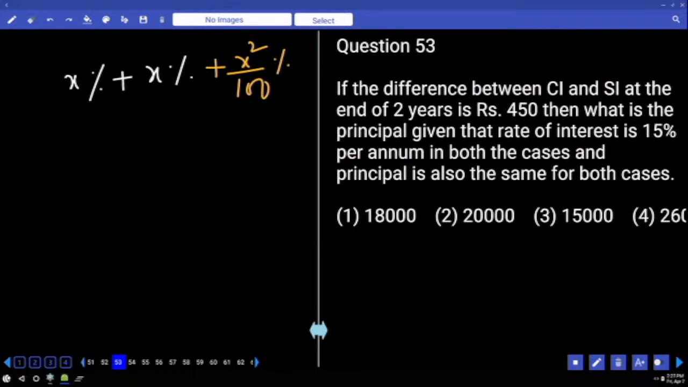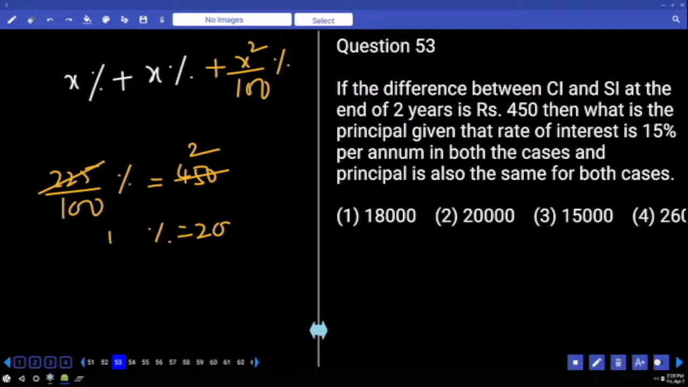What is the rate of interest offered here? 15 square 225 by 100%. Yes, which is mentioned as 450. 225 how many times? 2 times. That means 1% value is equal to 200 only. 100% in the sense 2 more zeros.